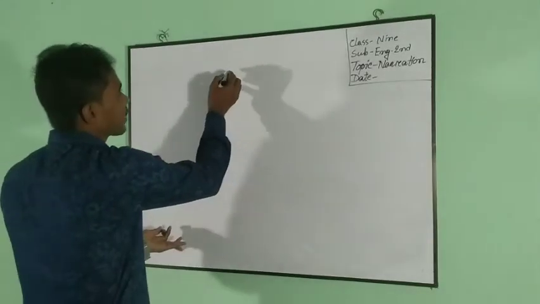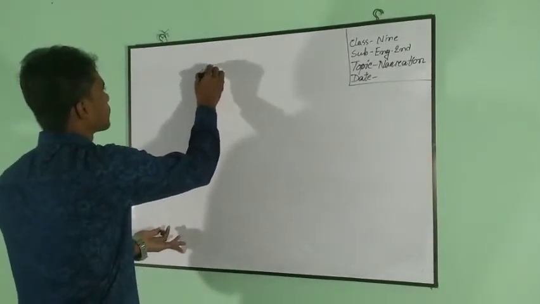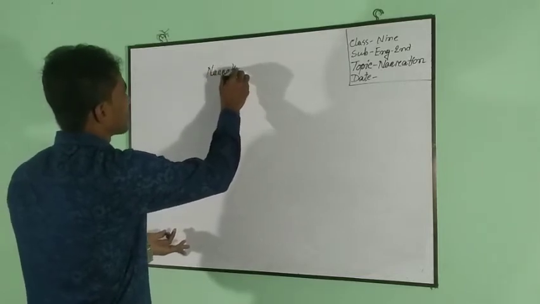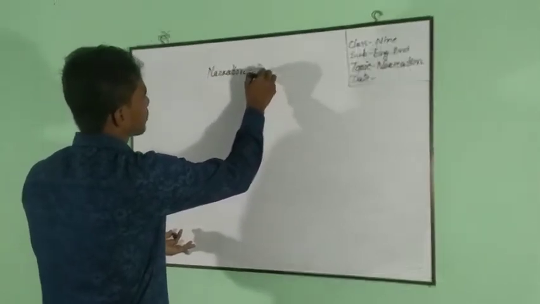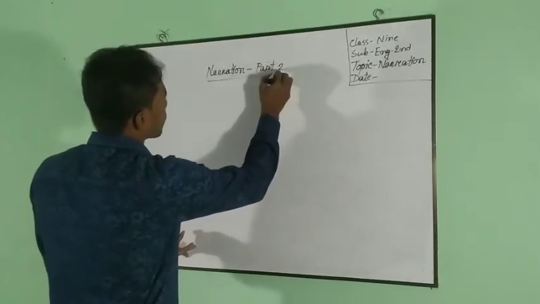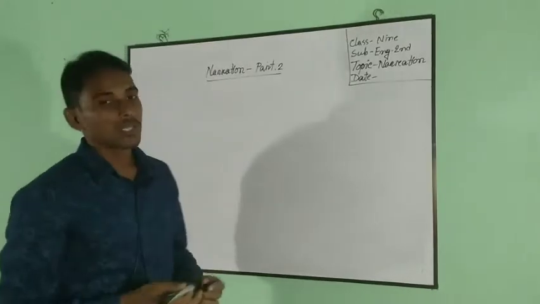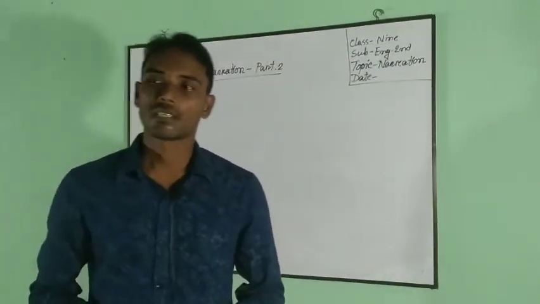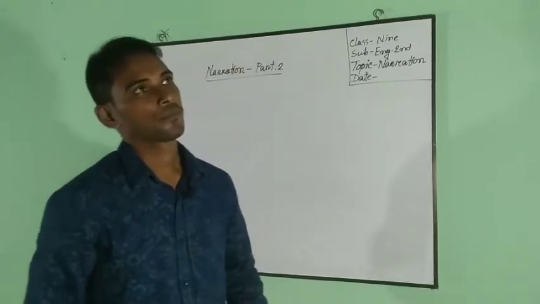So, today's topic: narration, part 2. Today we shall learn how to change direct speech into indirect according to sentence.